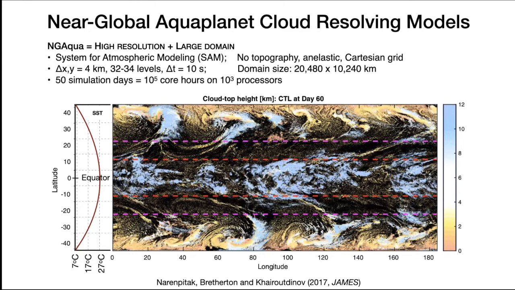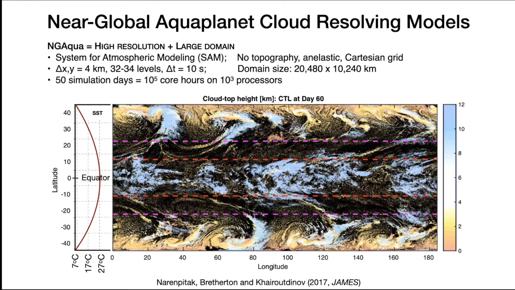The colors that you see on this figure indicate the cloud top height. The cooler colors, blue, represent deeper clouds where the top is colder, and the orange and yellow colors represent lower clouds. These lower clouds are actually very reflective of the sunlight.